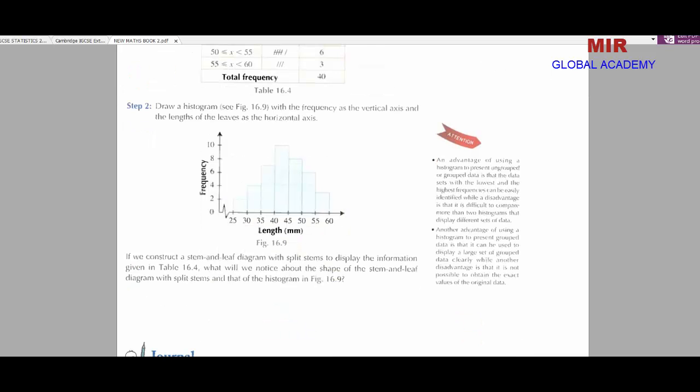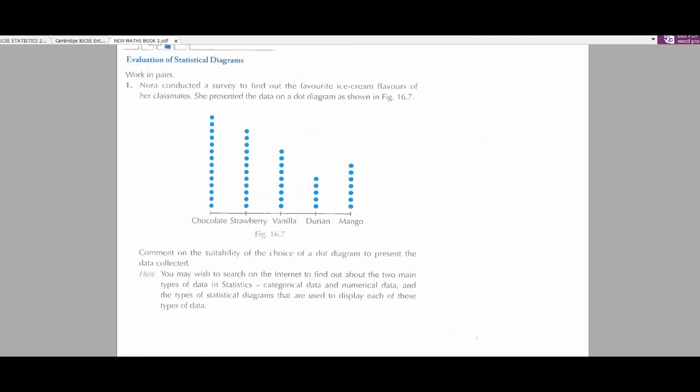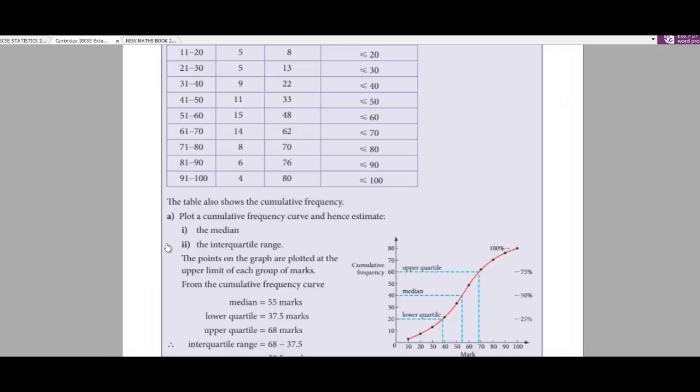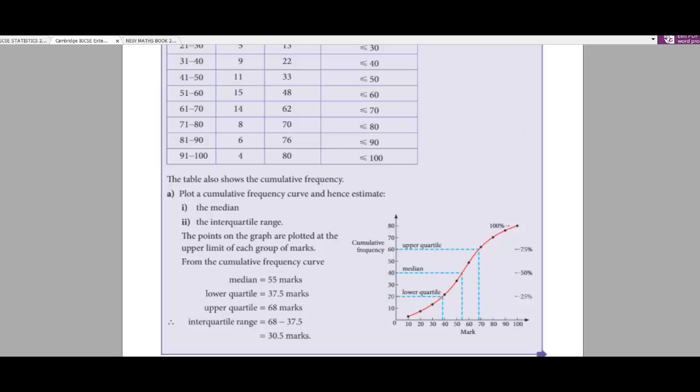With the help of these frequency tables, we draw histograms and bar charts, and we also draw the cumulative frequency curve, from which we get the interquartile range, median, percentile, decile, etc.